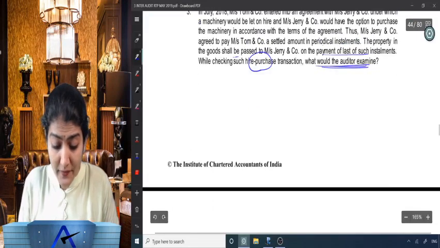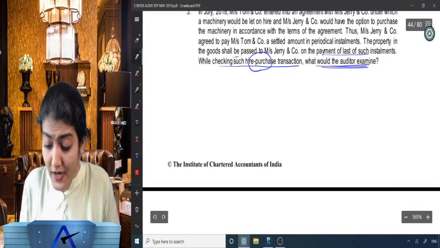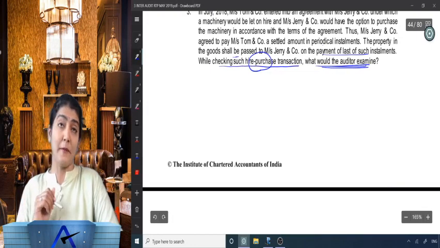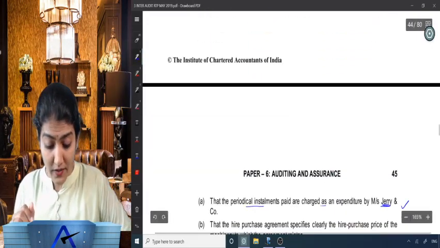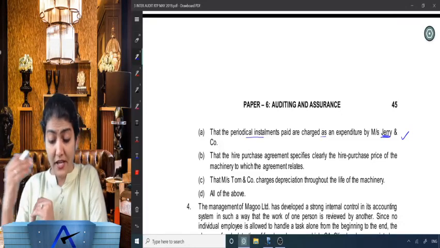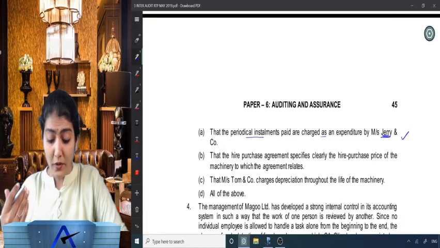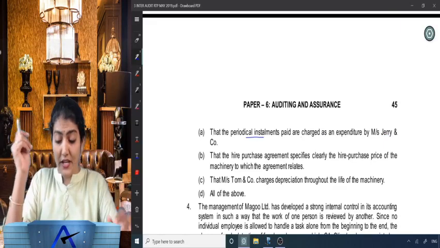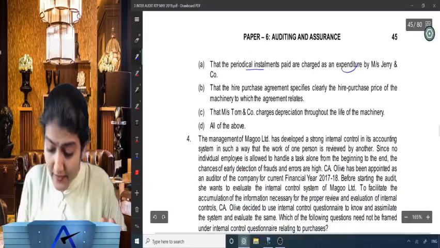While checking such hire purchase transaction, what would the auditor examine? That periodic installments paid are charged as an expenditure by Jerry and company. So the periodic installments paid by Jerry and company, have they been charged as an expenditure?